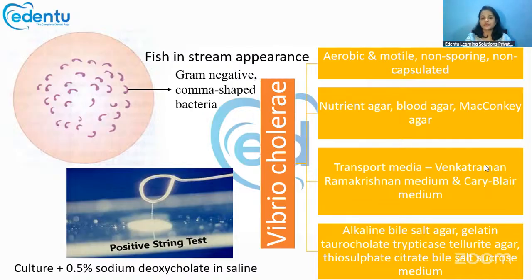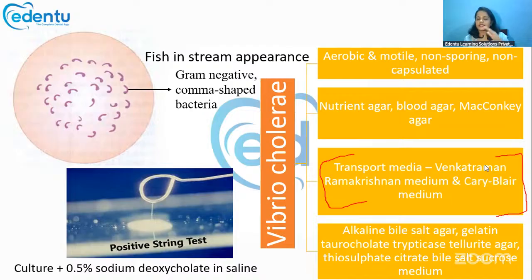The transport media for Vibrio cholerae is a different one: Venkatraman Ramakrishnan medium and Cary Blair medium. It has high amounts of crude salt in it, so special transport media like these are used.